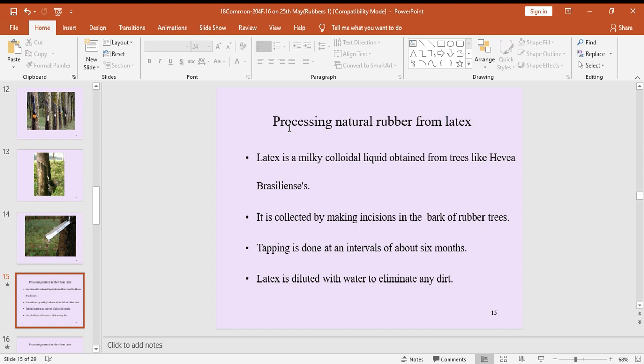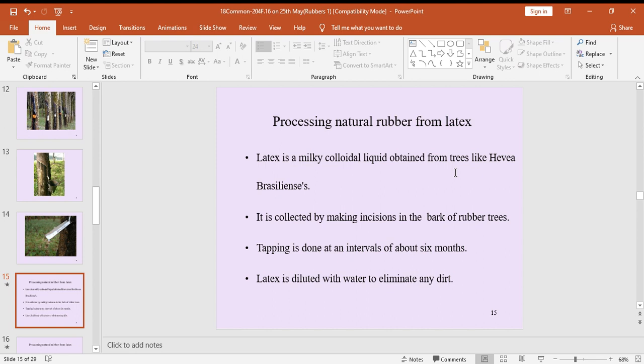See here, important notes on the processing of natural rubber from latex. Latex is a milky colloidal liquid obtained from trees like Hevea brasiliensis. Just now we saw latex is a milky colloidal liquid. We get it from rubber trees like Hevea brasiliensis, Balata, and also Gutta-percha. Already we discussed, these are examples of rubber trees.